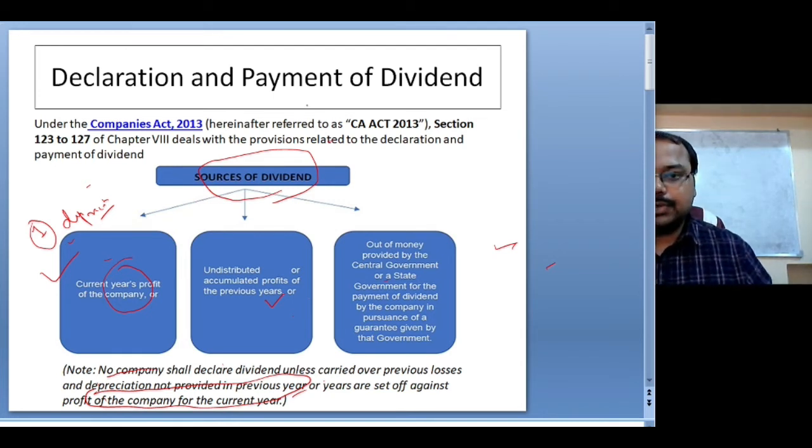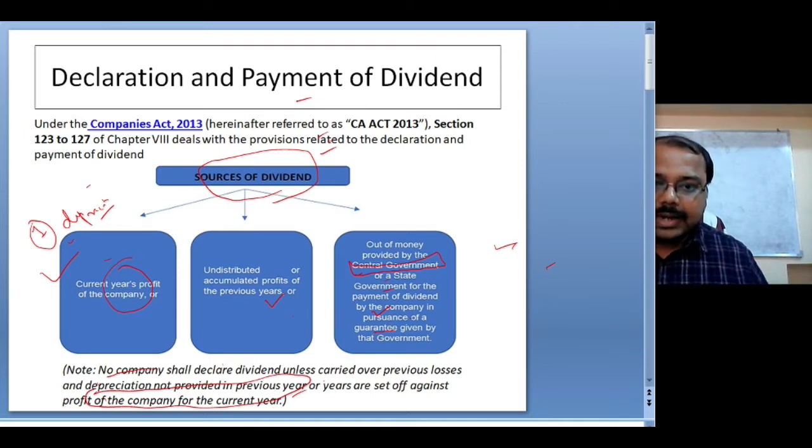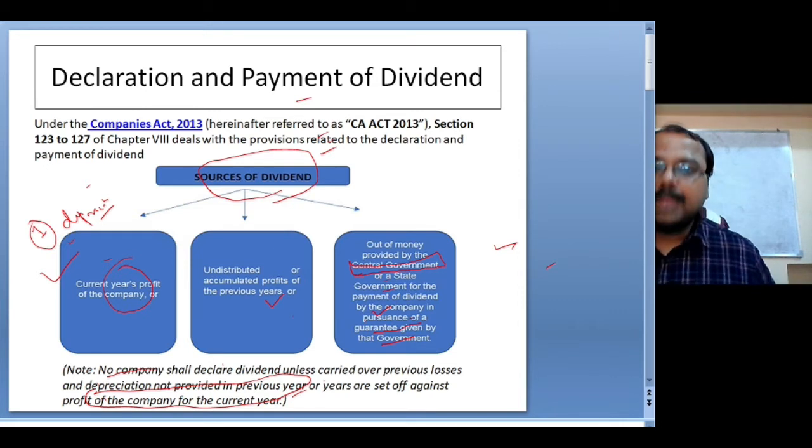The third source is out of the money provided by the central government. If there is any money provided by the central government or state government for the payment of dividend by the company in pursuance of a guarantee given by that government, and for the declaration of dividend the government has provided some money, then from that money itself the company can declare dividend.